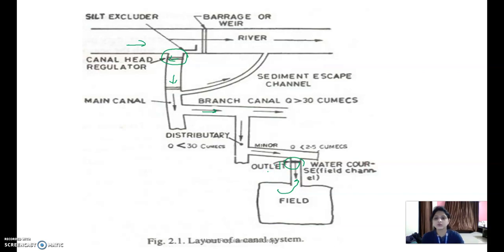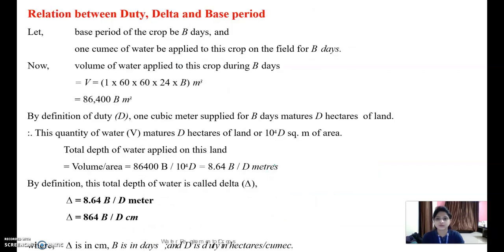This is about the duty: how to calculate the duty, how to calculate the delta, then how to calculate the base period B, then the crop ratio, then the crop period. So these are the different terms in the water requirement of crops. So this is the relationship between the duty, delta and the base period.